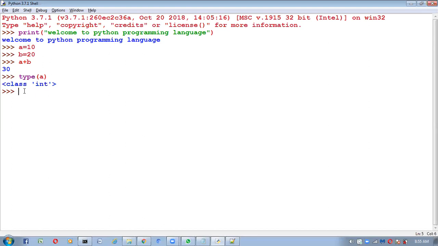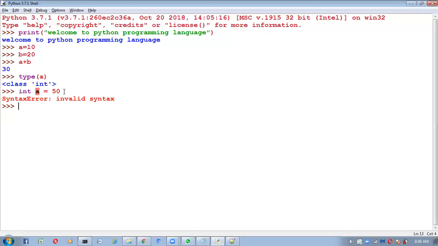We'll see, let me check. Int A is equal to 50, I'm taking like this. While declaring the variable, we are specifying the type also, like other programming languages. In Python also, I am trying to specify the type at the time of declaring a variable. Is it valid or invalid? Let me check once. Now if you click enter, immediately it will return the error, syntax error.